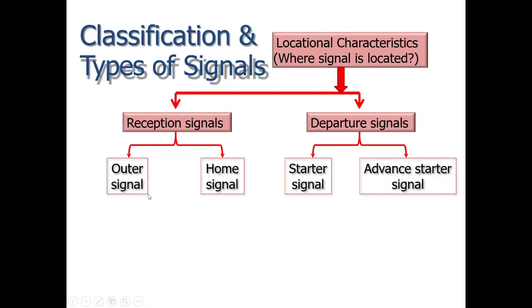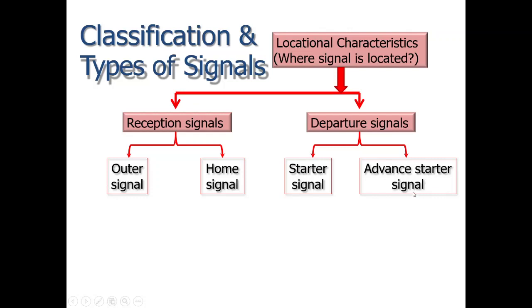Then the last one is based on the locational characteristics. The signals are classified based on the locational characteristics into reception signals, which are further classified into the outer signal and the home signal, and departure signals, that is the starter signal and the advanced starter signal.